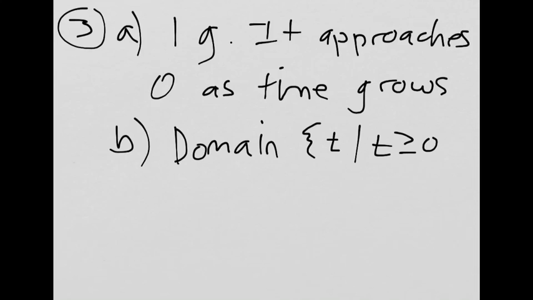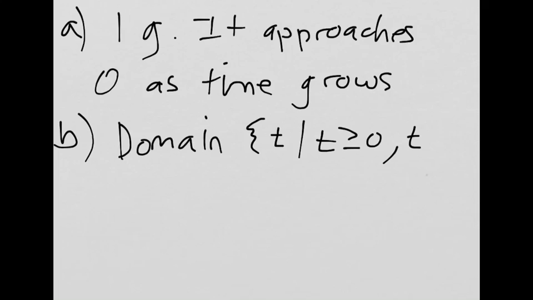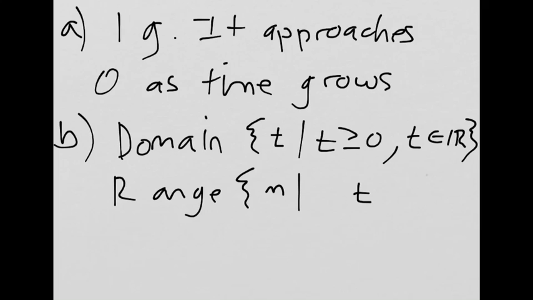Range. Careful here. They want to use m for the variable. What are the restrictions on m? Good job. Okay. Less than or equal to 1, because it starts at 1, right? So the range has a maximum value of 1. It starts at 1. And then it grows closer and closer to 0, but never actually gets there. So it's less than or equal to 1, but bigger than 0, because it can never actually hit a mass of 0, theoretically.